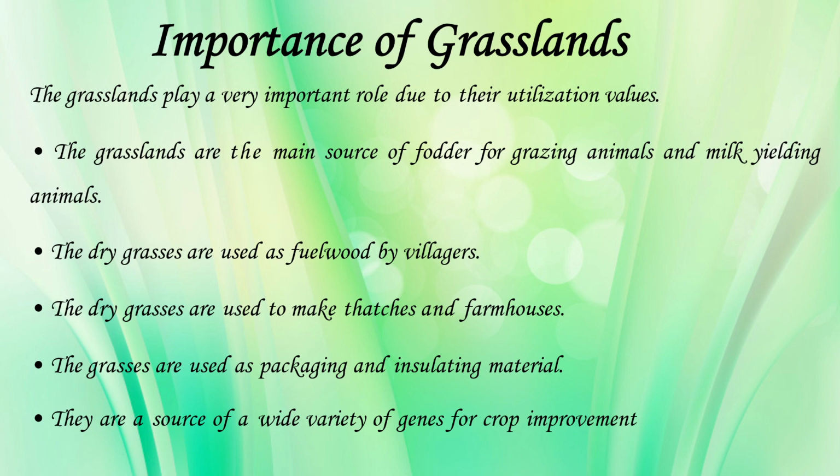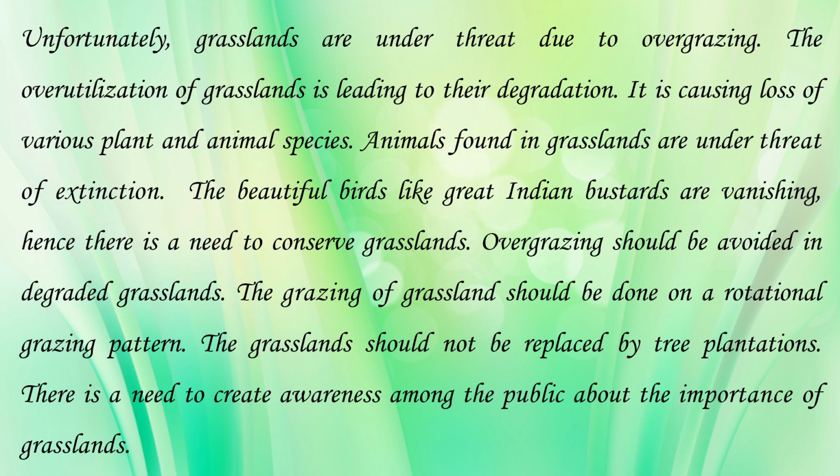So in the future for crop improvement we need these genes which can grow in less water, and these grasslands are also helping in the pollination process. They help in crop production. So unfortunately these grasslands are under threat due to overgrazing.